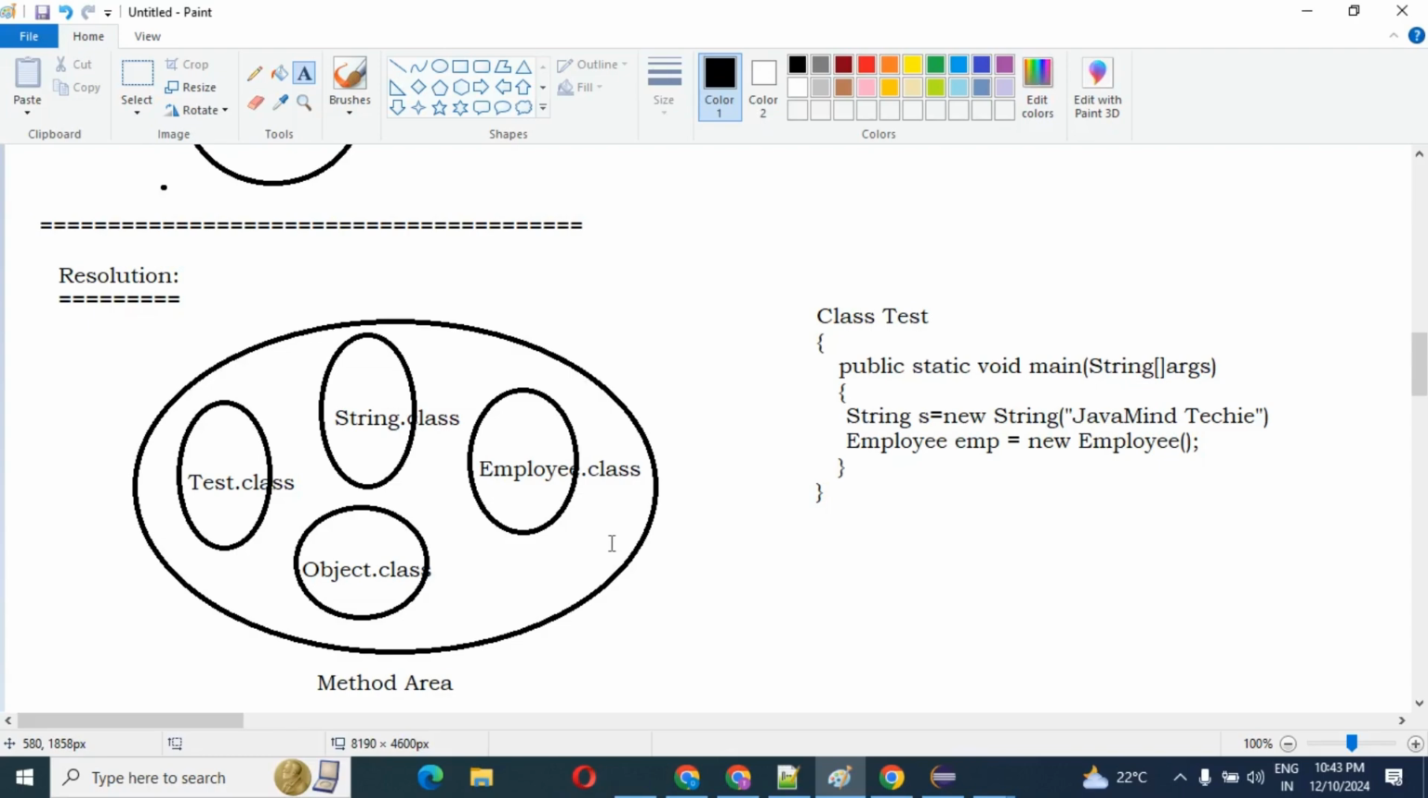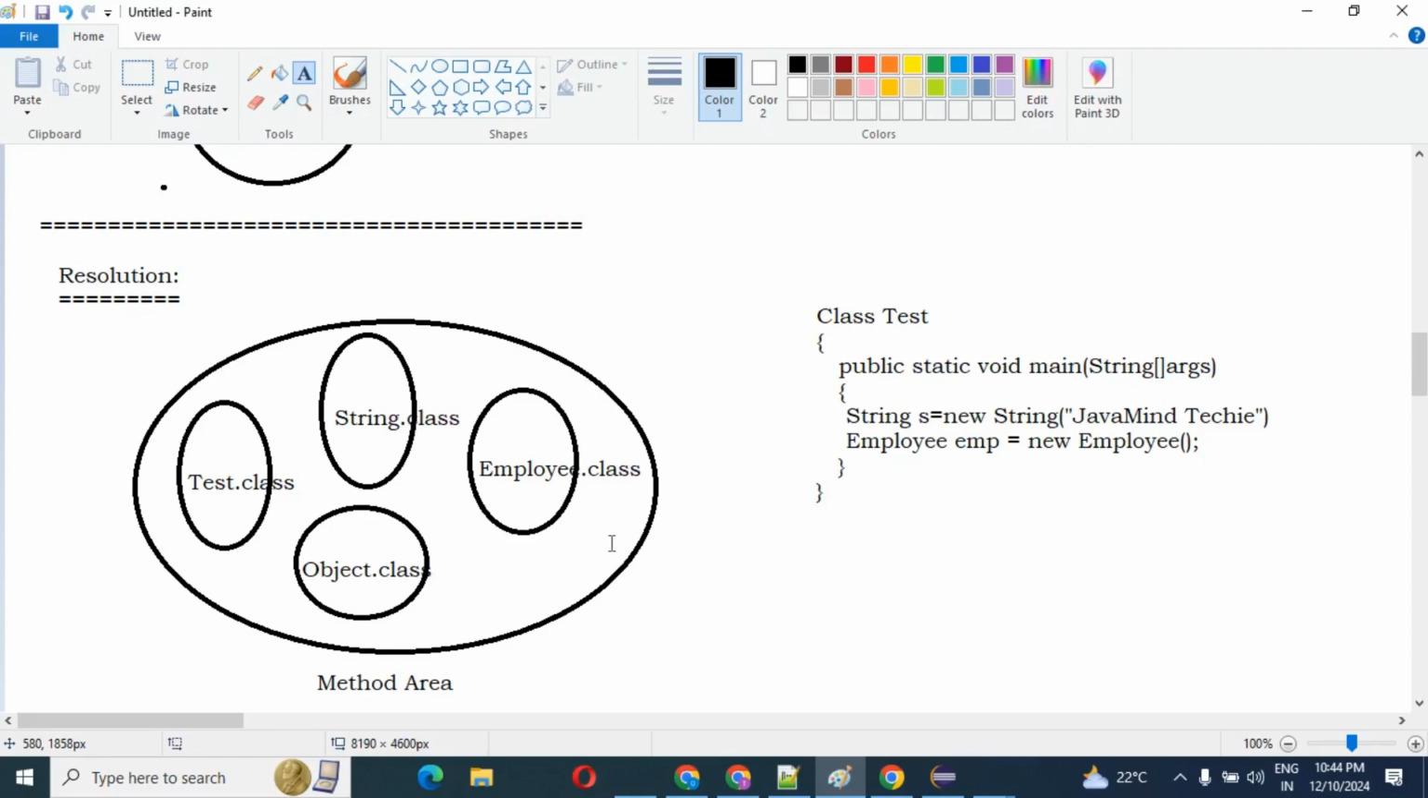Please keep in mind, in the Test class the symbols are String, Employee, and the Object class. These are all the symbols which will be saved inside the constant pool. Each and every symbol from the constant pool is replaced with the actual reference in the method area. This activity is nothing but resolution.